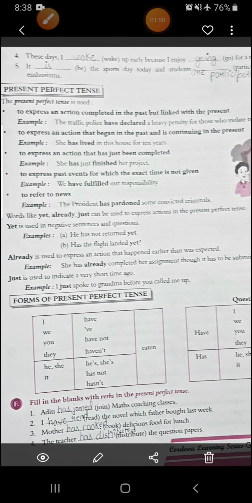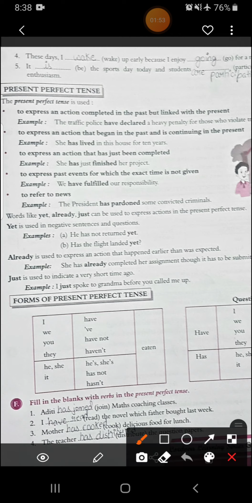Alright, then words like yet, already, just can be used to express action in the present perfect tense. Like yet is used in negative sentences and questions. She has not returned yet. Has the flight landed yet? So these words can be used.